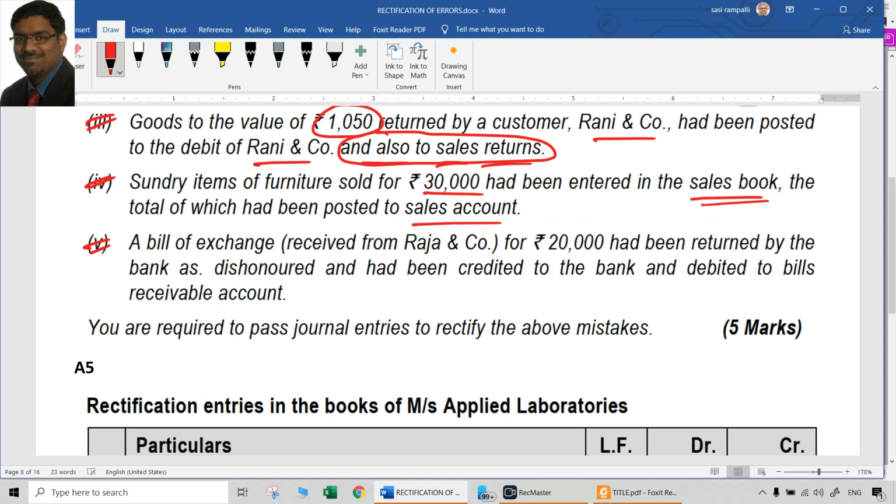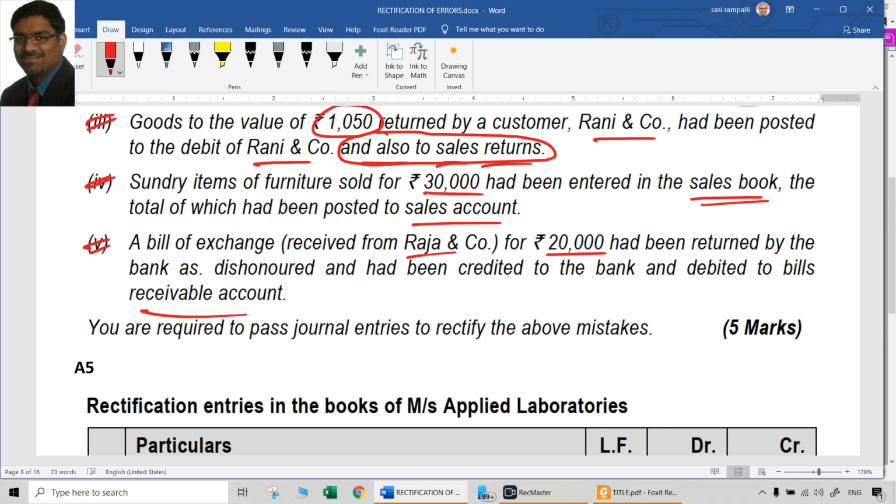Then, a bill of exchange received from Raja & Co. for 20,000 rupees had been returned by the bank as dishonored and had been credited to the bank and debited to the bill's receivable account. So, when it was dishonored, bill of exchange from Raja & Co.